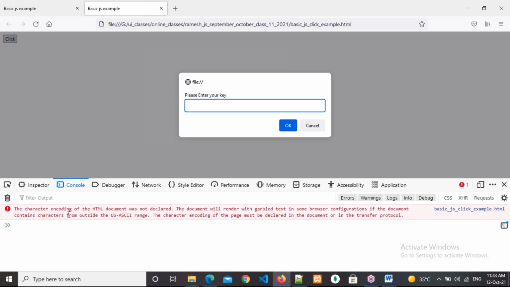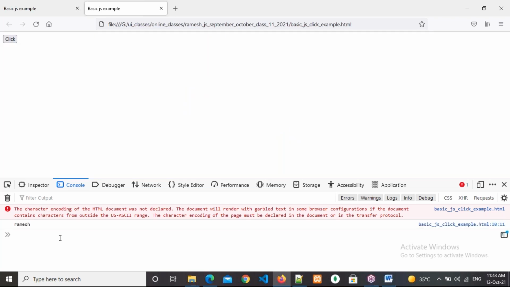You can ignore this warning. I am entering Ramesh there. Please keep everybody muted. Now click on OK. See this, whatever I entered in the text box, am I getting it or not? Respond everybody. Yes sir. That's it. This is how we get the text box value of a prompt box.